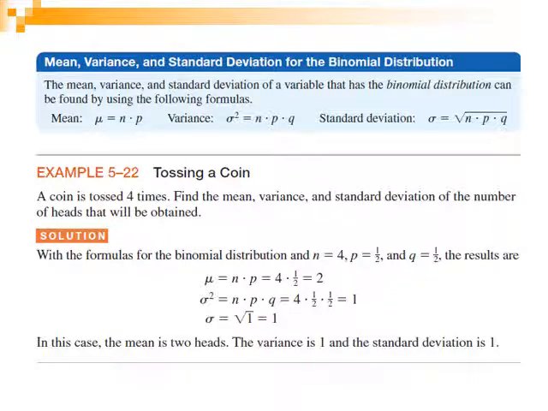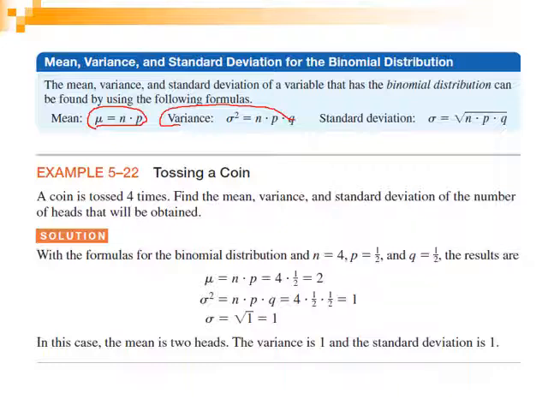Now the final step in the discrete distribution, the binomial distribution: how to get the mean, variance, and the standard deviation for the binomial distribution. Actually, we have 3 rules. Mu, the mean for the binomial distribution, is equal to the sample size n multiplied by the probability of success, and the variance